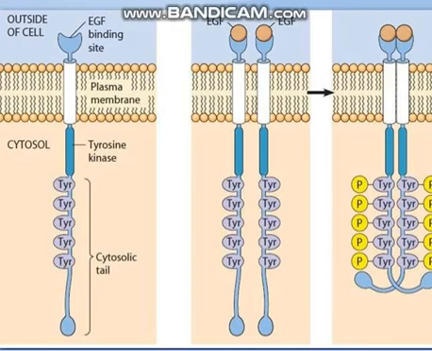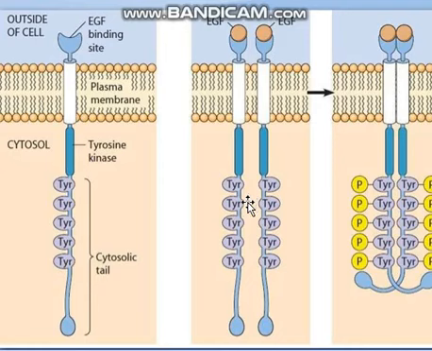Okay, so this is a very interesting slide. Here you see the tyrosine residues. Where are they present? They are present in the cytosolic side. Look at the arrow here: outside the cell is the ligand. The ligand is going to bind here, and then there will be structural changes in the receptors. The receptor tyrosine kinases always work in pairs. This is the main difference between the G protein coupled receptors and the receptor tyrosine kinases, that they are going to work in twins, in pairs, in couples. So why?